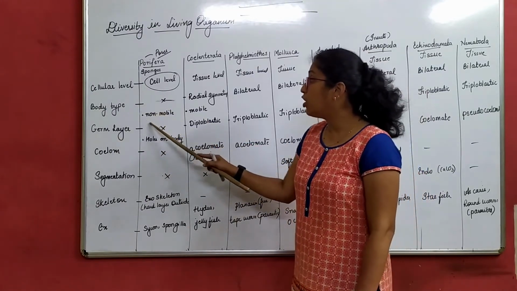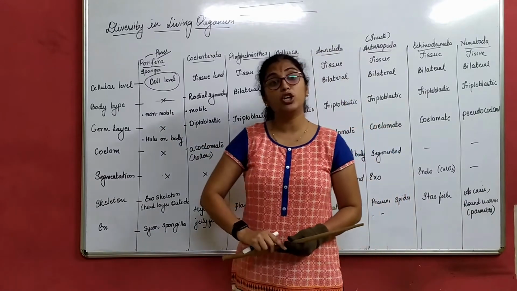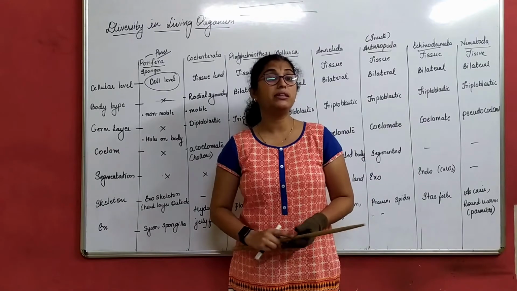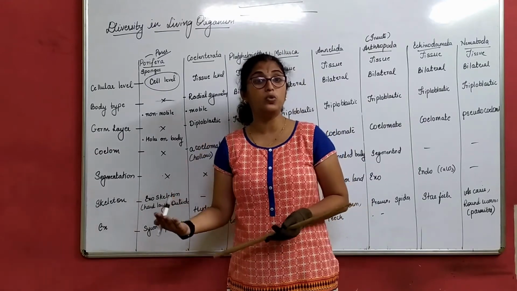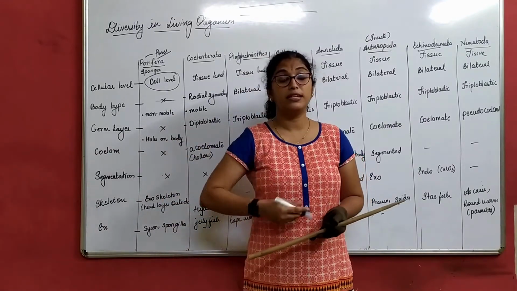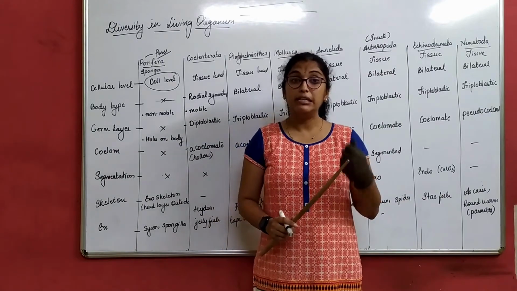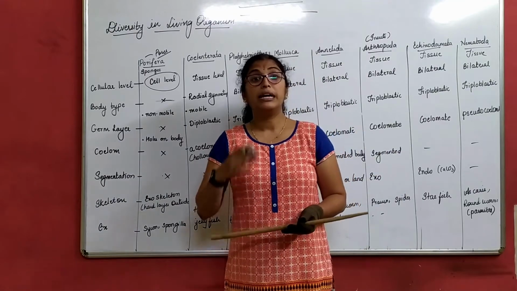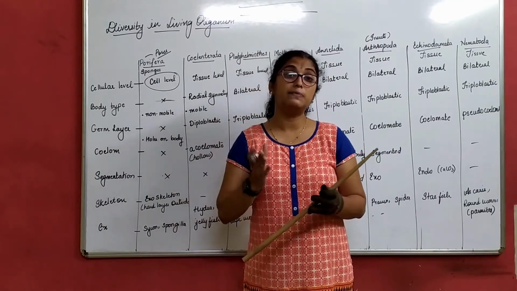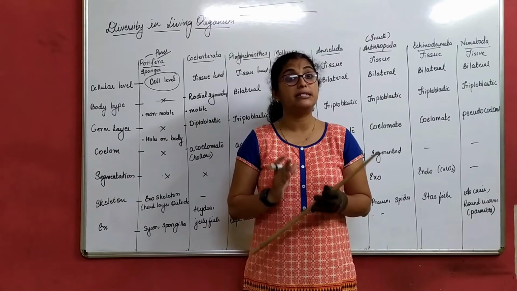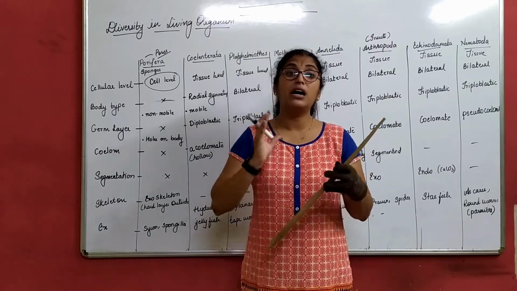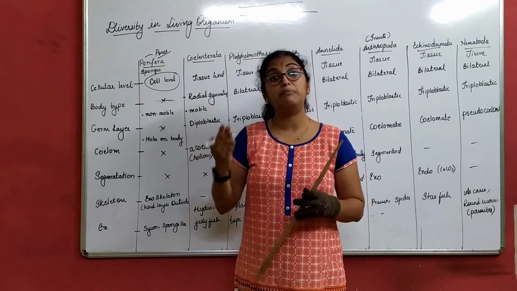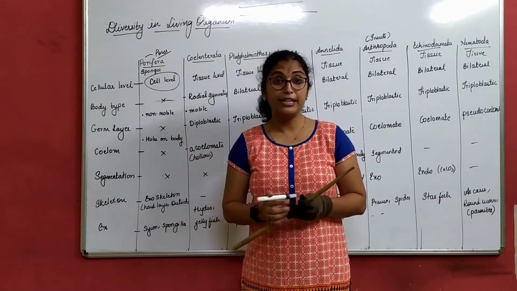Then it is non-motile. Now when we talk about animals, how can animals be non-motile, right? Animals means it can move from one place to another. Motile is something called a movement. That means this type of animal cannot move from one place to another. It is fixed on a particular substratum. What do you mean by a substratum? Substratum is a hard surface where this organism will stay, right?